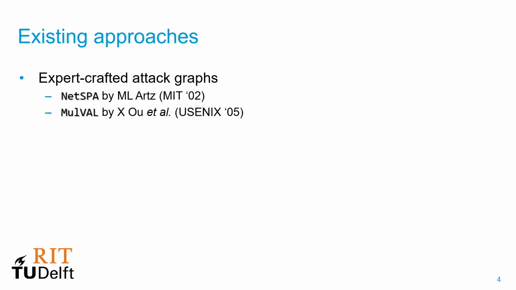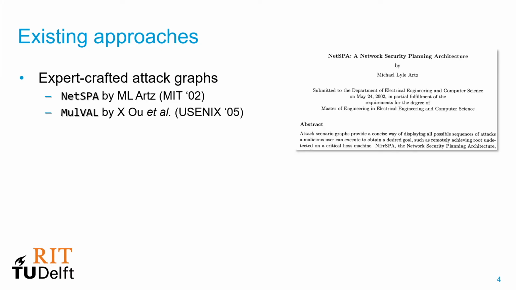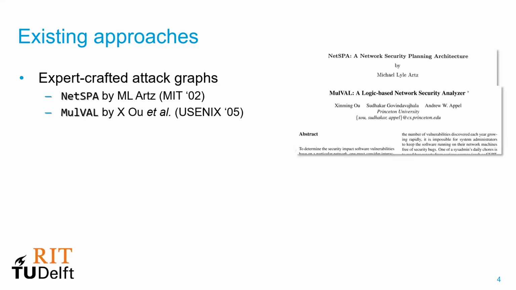So if we look at what already exists specifically for attack graph generation, surprisingly, we do not find much literature. We found two tools that are used repeatedly, NetSPA, which was a PhD thesis, and Mulval, which was presented at Usenix. They both take network topology and existing vulnerability information as input, which is not feasible if the network is too big or if zero-day vulnerabilities exist, for example. So these techniques use a whole lot of expert input.